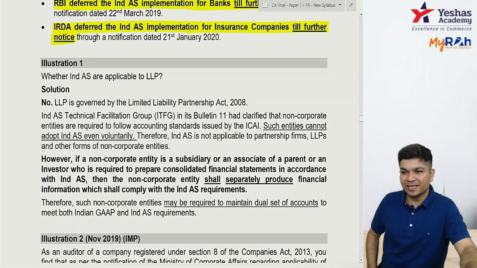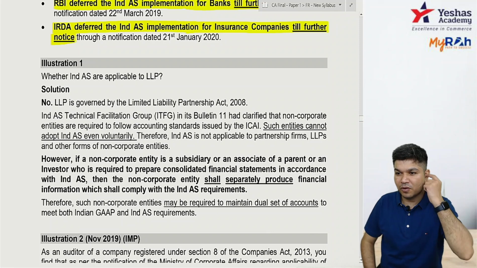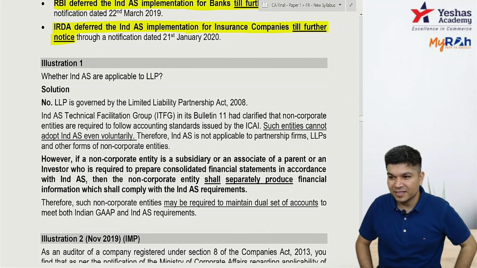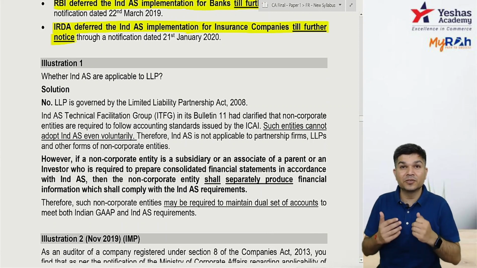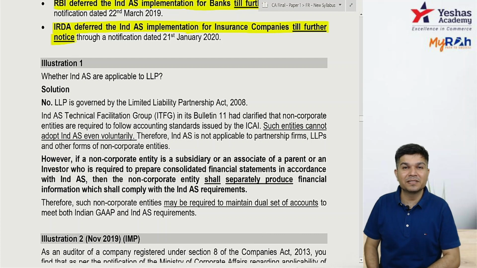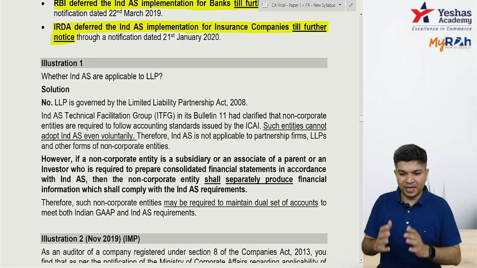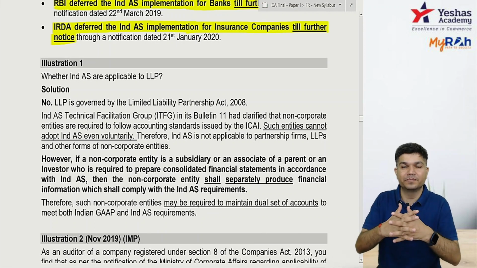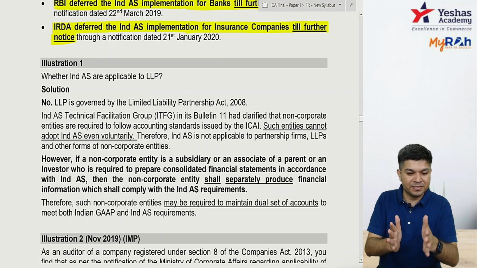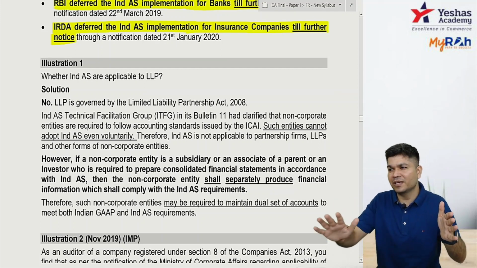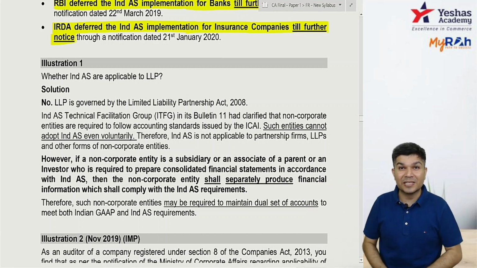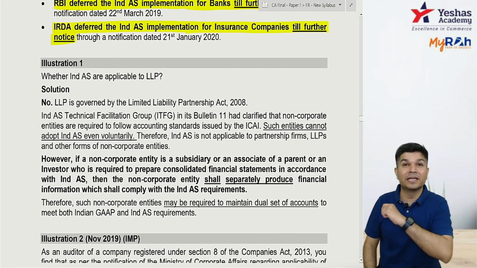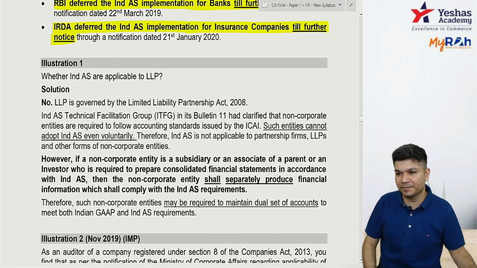Okay, Naveen has a question. Any reason why banks and insurance companies don't follow IND AS if they don't raise money from abroad? See, Naveen, for insurance companies we already have IRDA and for banks basically RBI. So the norms of RBI and IRDA are to be followed, and there is still harmonization going on. The norms under IND AS and the norms for RBI and IRDA, they are trying to harmonize them and later on they will bring it. As of now, it's not applicable. It's not like it will never be applicable, but as of now, it's not applicable.